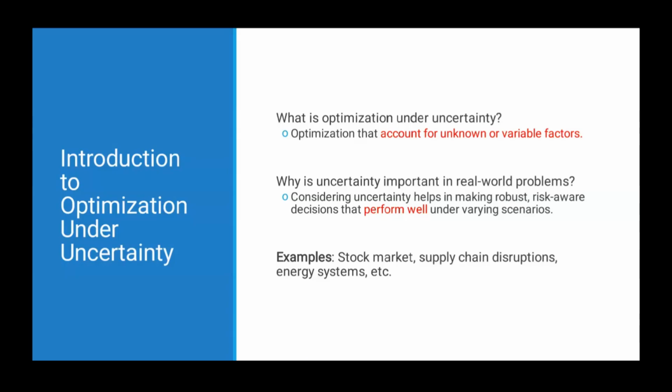So every real world problem is affected by some kind of uncertainty. It may be model uncertainty or the uncertainty due to measurement errors. So there are different ways the real world systems are affected by uncertainty. So in the optimization problem also, we need to take into account this uncertainty so that the decisions that we take are appropriate and perform well under varying different scenarios.